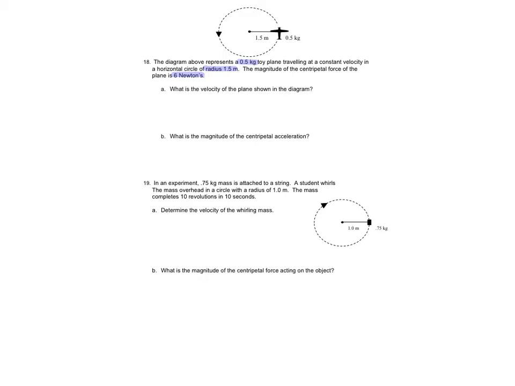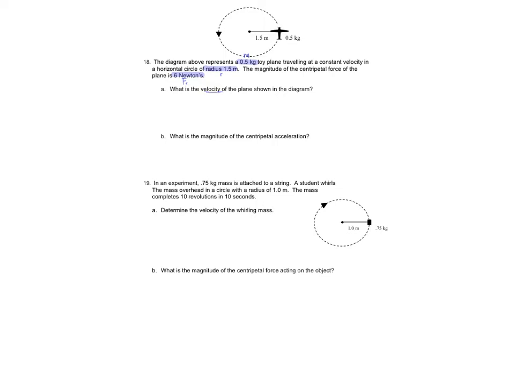So this is FC, this is my radius, and this is mass. What is the velocity of the plane shown in the diagram?